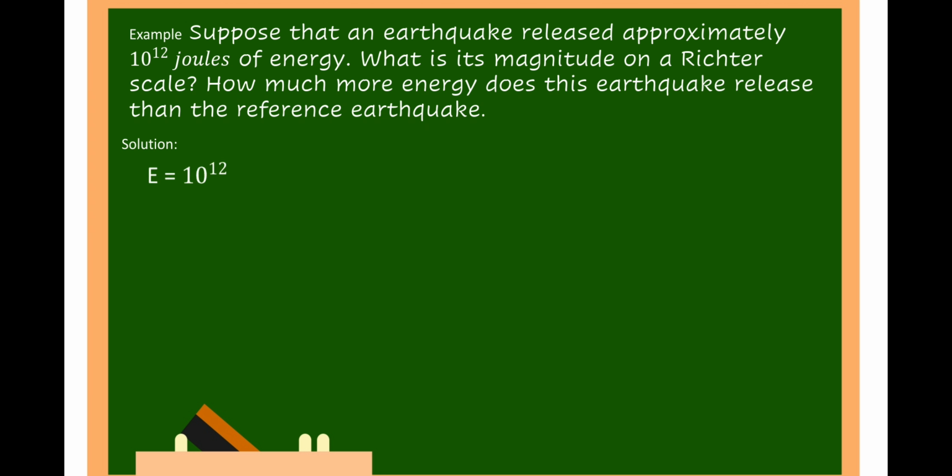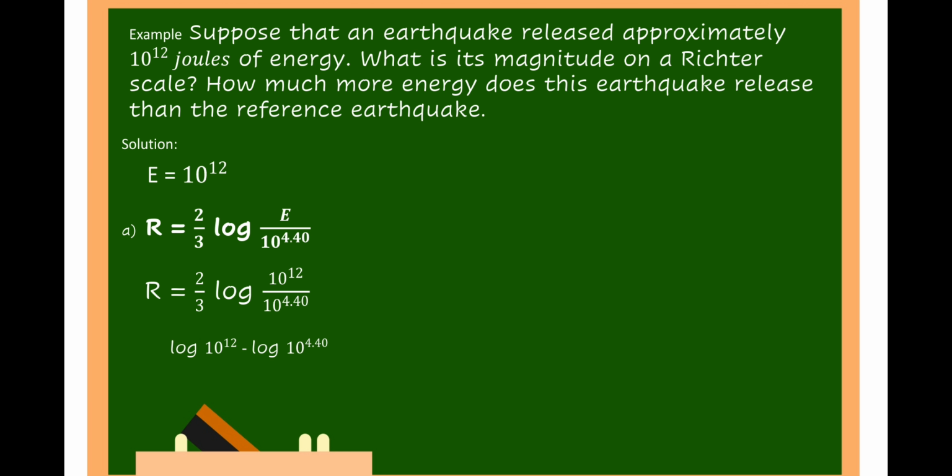Solution: given is the energy, 10 raised to 12 joules. Using the Richter scale formula, R is equal to 2/3 log of E over 10 raised to 4.40. So R is now equal to 2/3 log of, changing the value of E, 10 raised to 12 over 10 raised to 4.40.